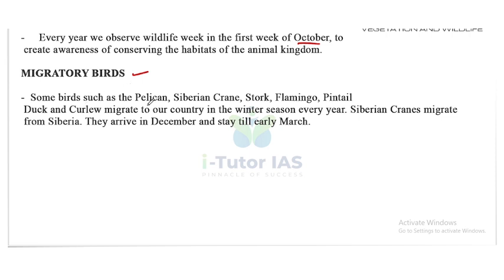Some birds such as pelican, Siberian crane, stork, flamingo, pintail duck and curlew migrate to our country in the winter season every year. So they migrate to India in the winter season every year.